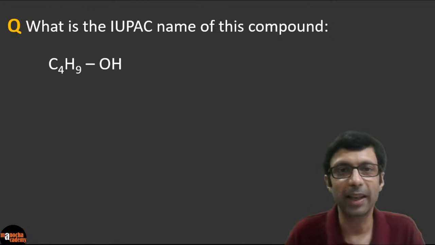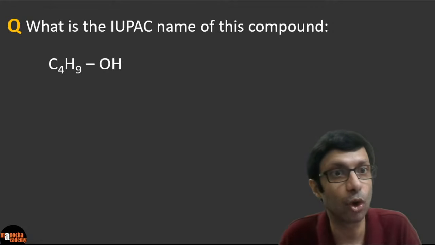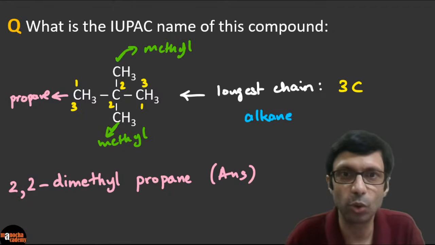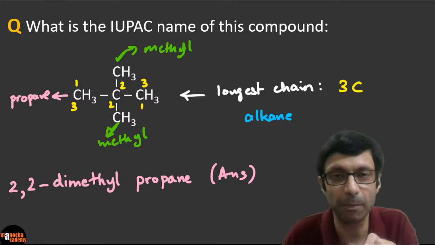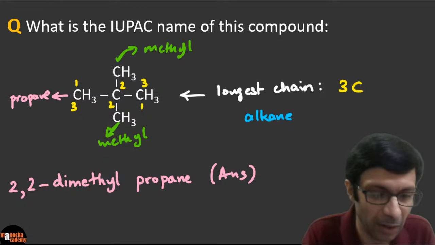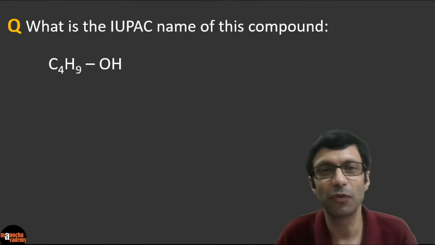What is the IUPAC name of this compound? Some of you are forgetting to put the dash, guys. 2,2 dash, right? Please take a look here. 2,2, there's a dash or a hyphen, right? Minus sign. 2,2-dimethylpropane. Let's try this next question. What is the IUPAC name of this compound?